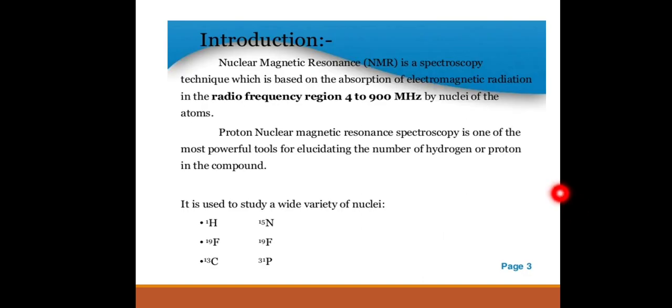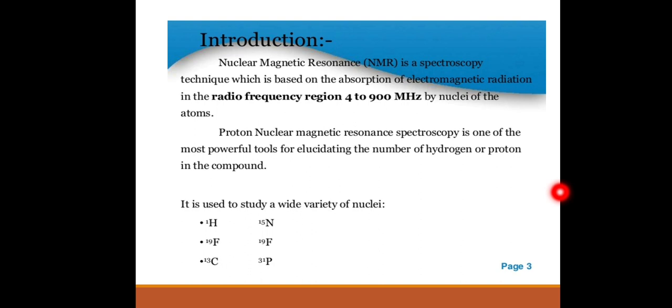So this is an introduction to NMR. Nuclear magnetic resonance is a spectroscopy technique which is based on the absorption of electromagnetic radiation. When a nucleus absorbs electromagnetic radiation, it goes from the ground state to the excited state. Here we choose radio frequency as the electromagnetic radiation. The frequency region is 4 to 900 megahertz, absorbed by nuclei of the atoms.